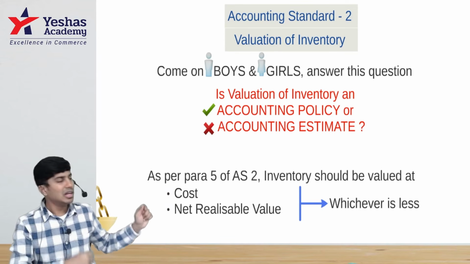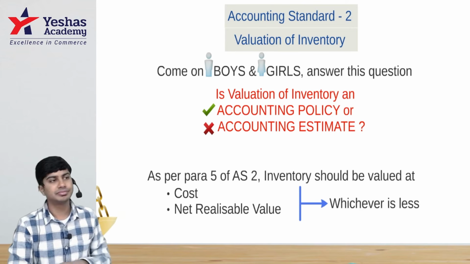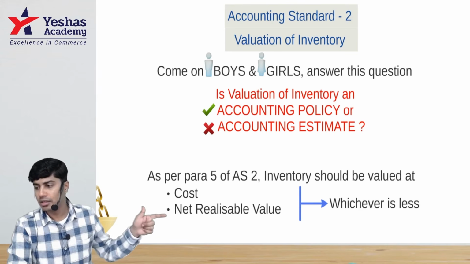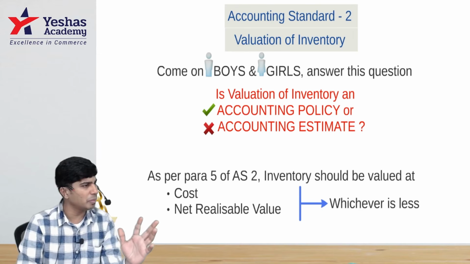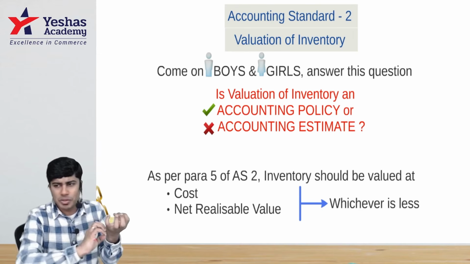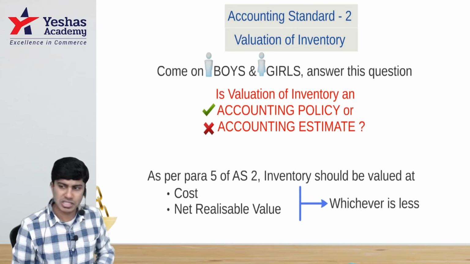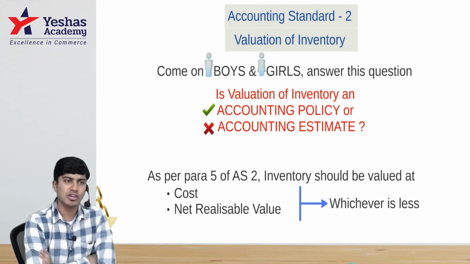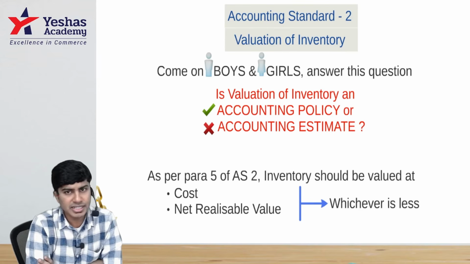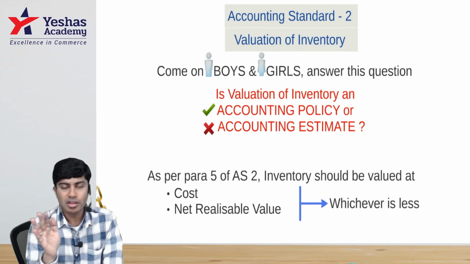In a different scenario, let's say the inventory's cost is 100. I am expecting to sell it at 95, and 5 rupees is commission that I need to pay. So if I sell, I'll get 95, and 5 rupees I'll pay as commission. Net realizable value, that is sale price minus selling expense, is 90. So 100 rupees is my cost, and if I sell, I'll get 90. When I sell, I make a loss of 10. Everyone understands that. Have I sold it? No. When I sell in the future, I will make a loss.